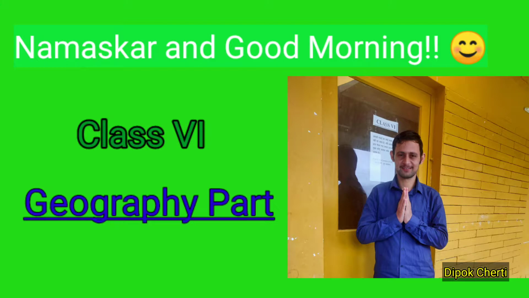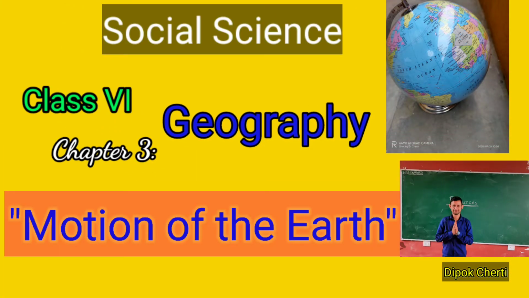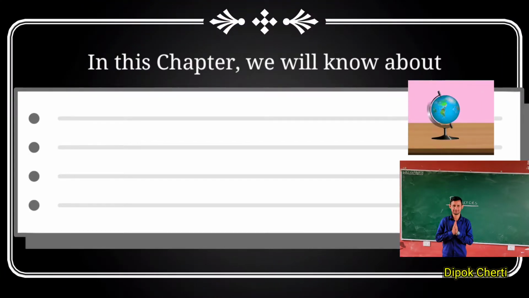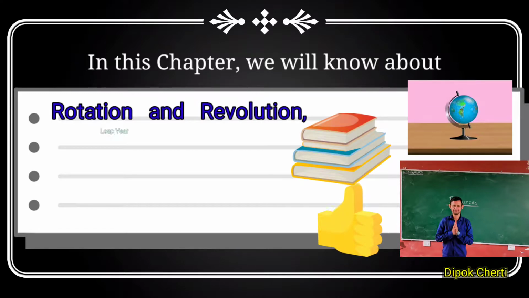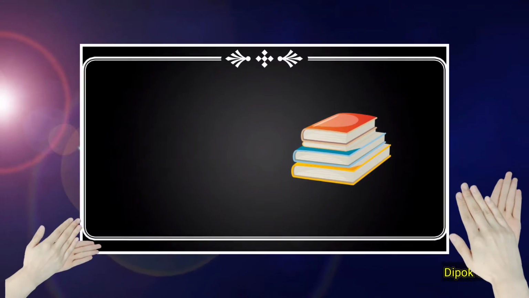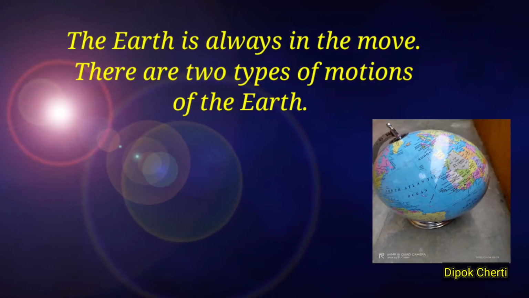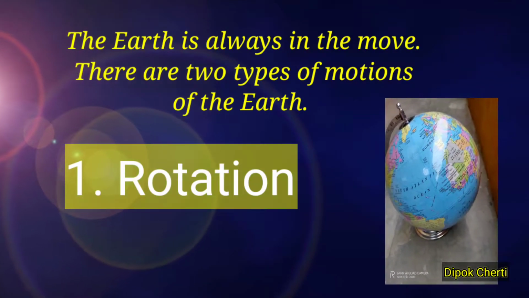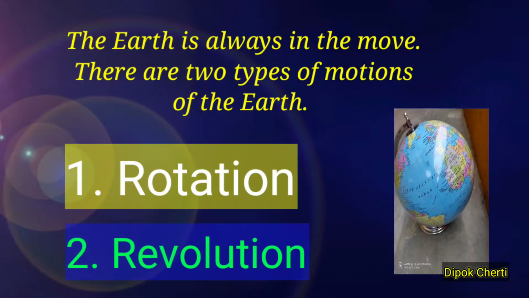Now we will learn the third chapter of geography. The name of the chapter is Motions of the Earth. In this chapter we will learn about rotation and revolution, leap year, solstice, equinox, etc. Dear students, the Earth is always on move. The Earth has two types of motions. The first one is rotation and the second one is revolution.